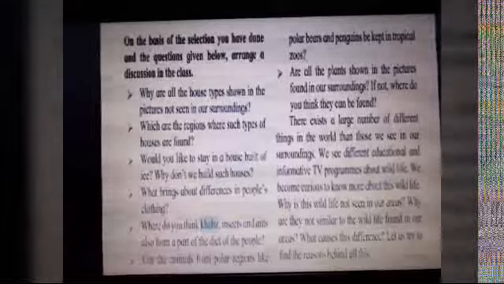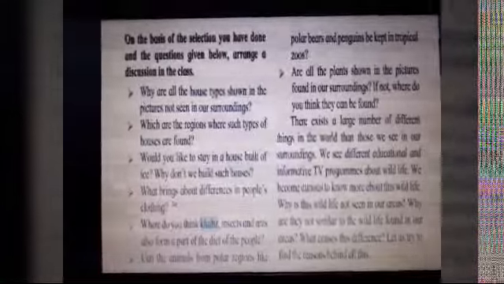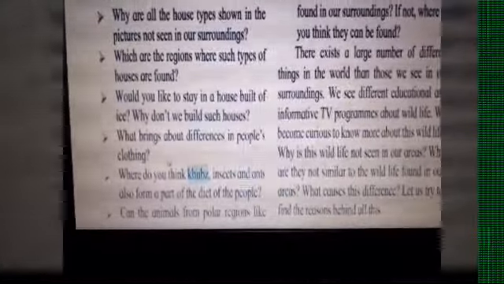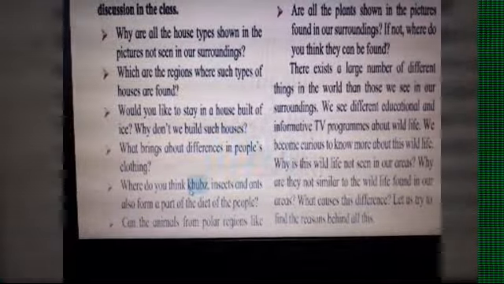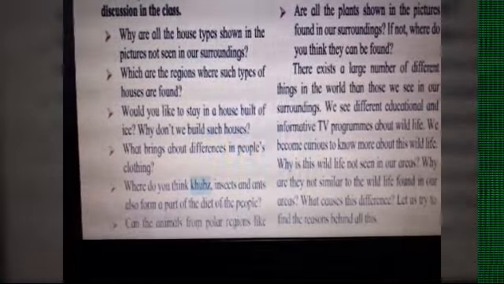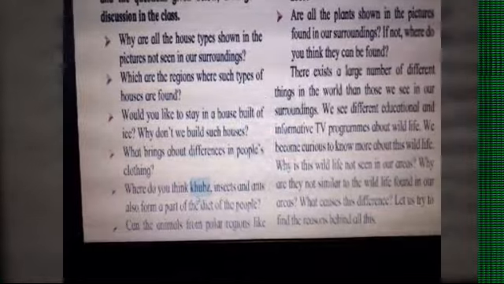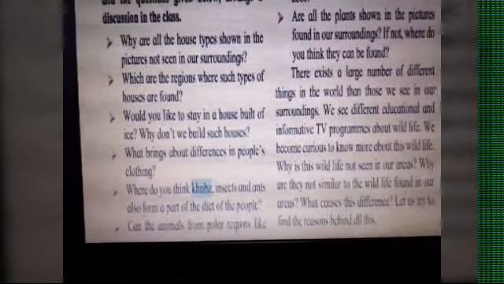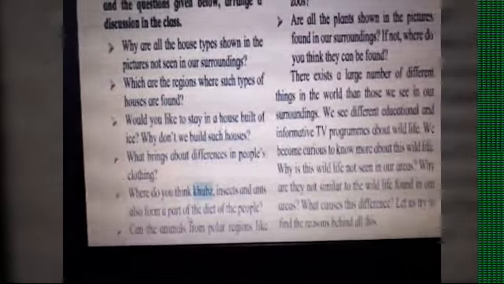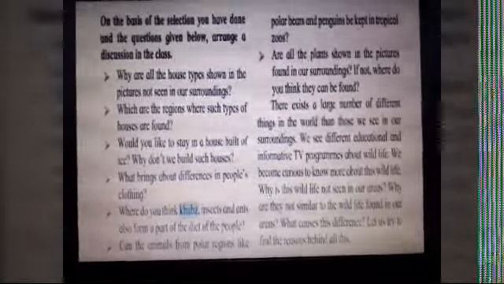What brings about differences in people's clothing? Why is the clothing different? It is because of the climatic conditions. Where do you think insects and ants also form a part of the diet of the people? People eat them too. In which places do they eat them and why? That we are going to study in this chapter.